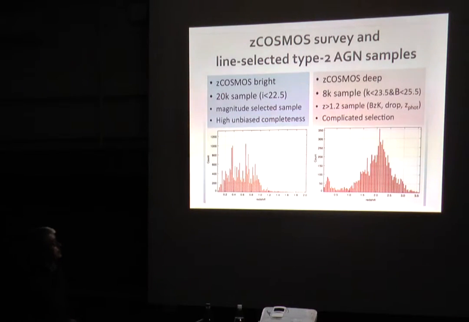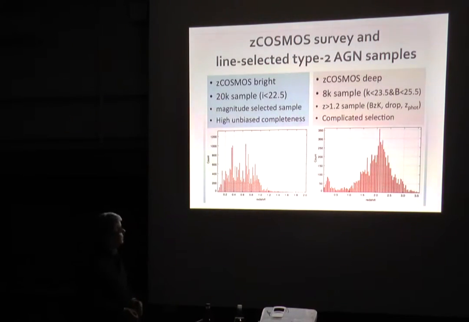The zCOSMOS survey is composed of two parts. The bright part, which is a magnitude-selected sample with 20,000 galaxies, and the deep part, which is composed of a smaller sample of pre-selected galaxies.